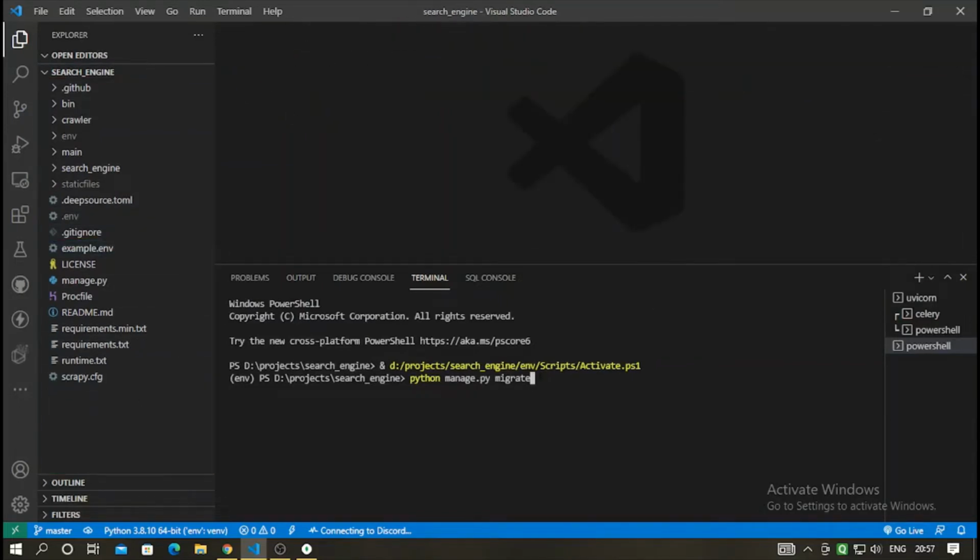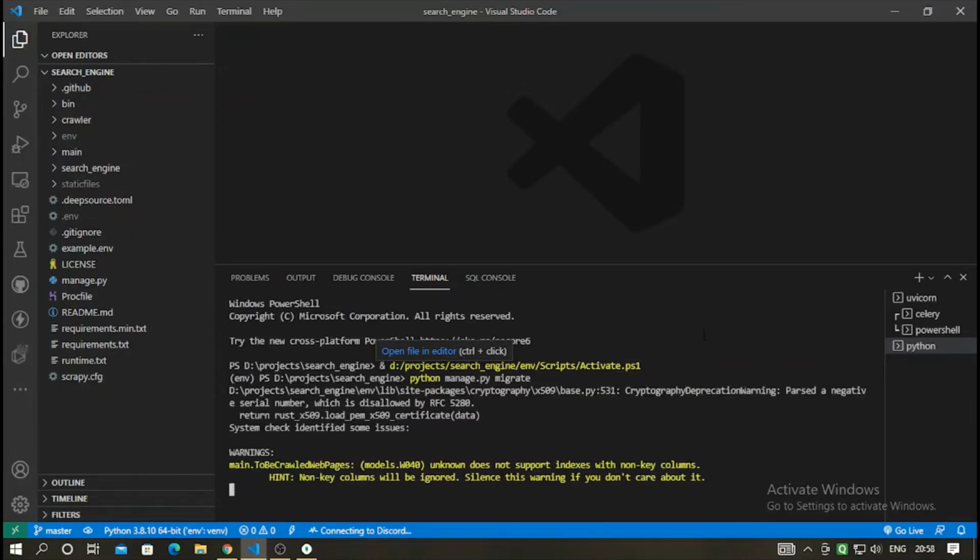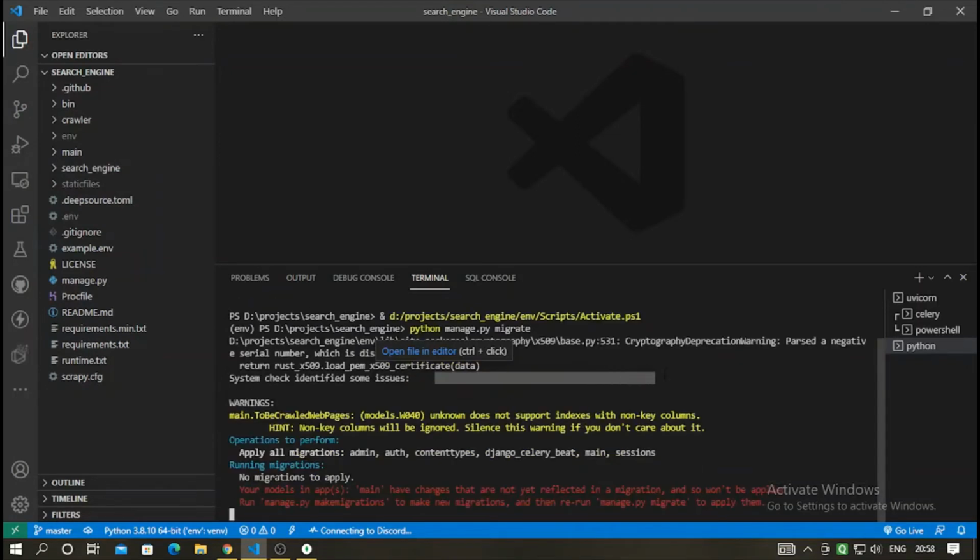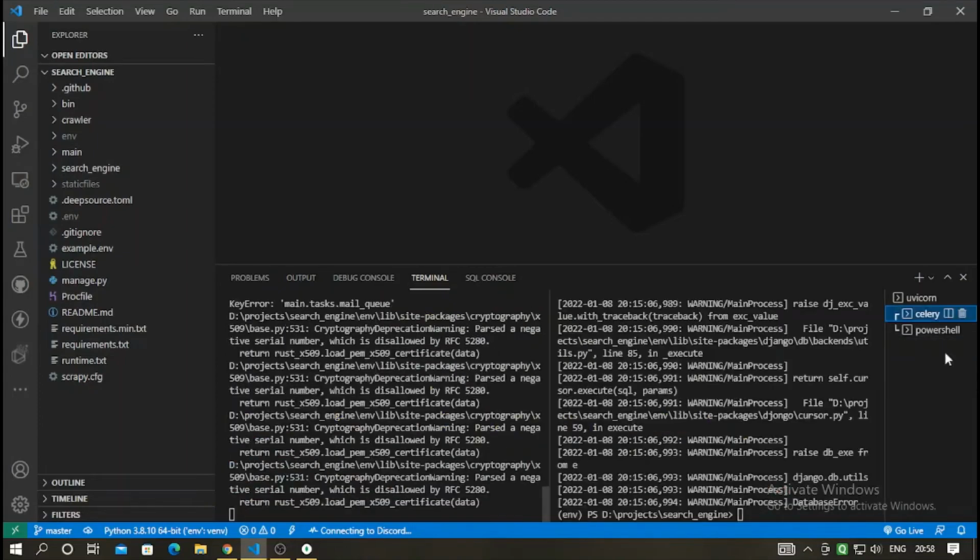I'll go ahead and paste this python manage.py migrate, and then press enter. It will automatically migrate all the pre-required data. So don't worry about these warnings and issues. It will show up eventually, but it would just migrate the necessary data.